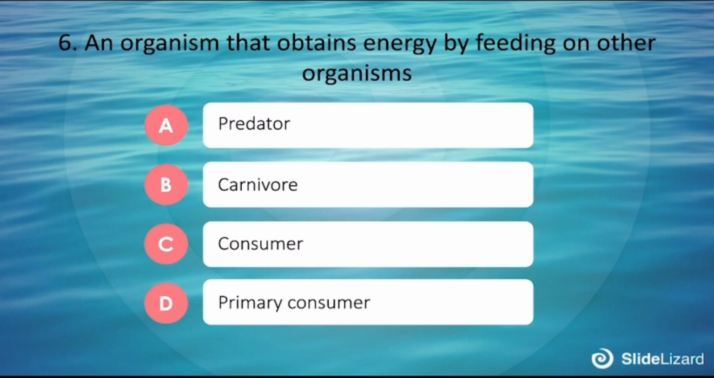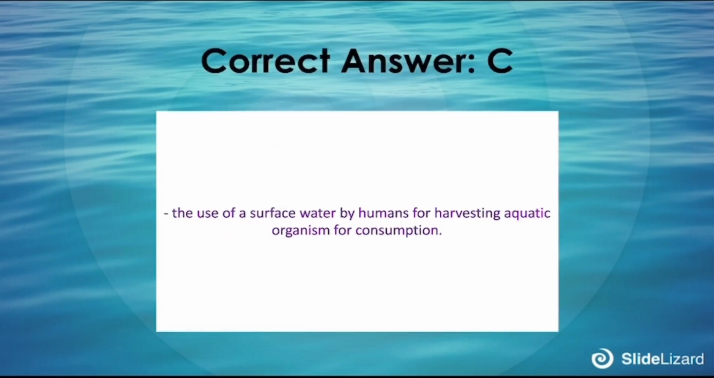6. An organism that obtains energy by feeding on other organisms. A. Predator, B. Carnivore, C. Consumer, D. Primary consumer. The correct answer is C. Fishing is the use of surface water by humans for harvesting aquatic organisms for consumption.